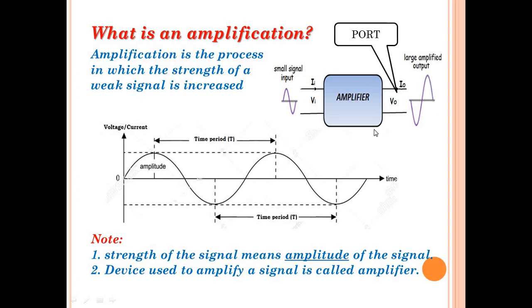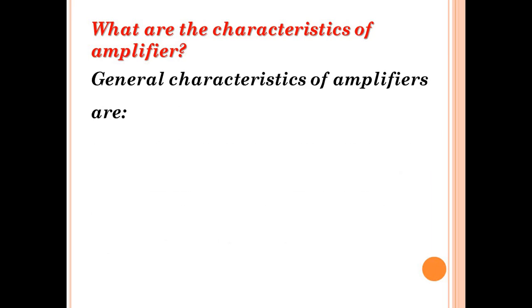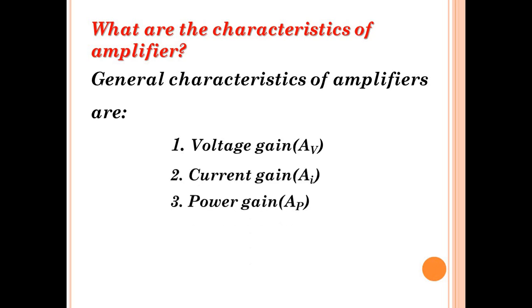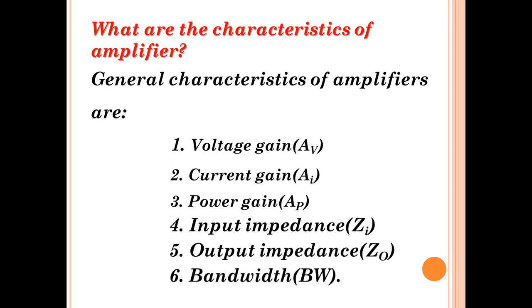So now you understood what is amplification, amplifier, right? So now let's straight away get into the characteristics of amplifier. Now the question is, what are all the characteristics of amplifier? The general characteristics of amplifier are voltage gain, current gain, power gain, input impedance, output impedance, and bandwidth. So let's learn one by one in short.